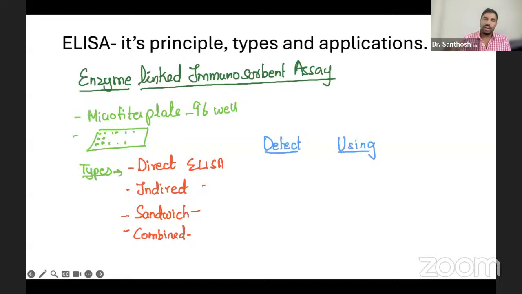The rest you can write generally. The detecting part: direct detects the antigen. Indirect detects antigen or antibody. Sandwich also detects only the antigen, but combined can detect antigen or antibody because it's combined.